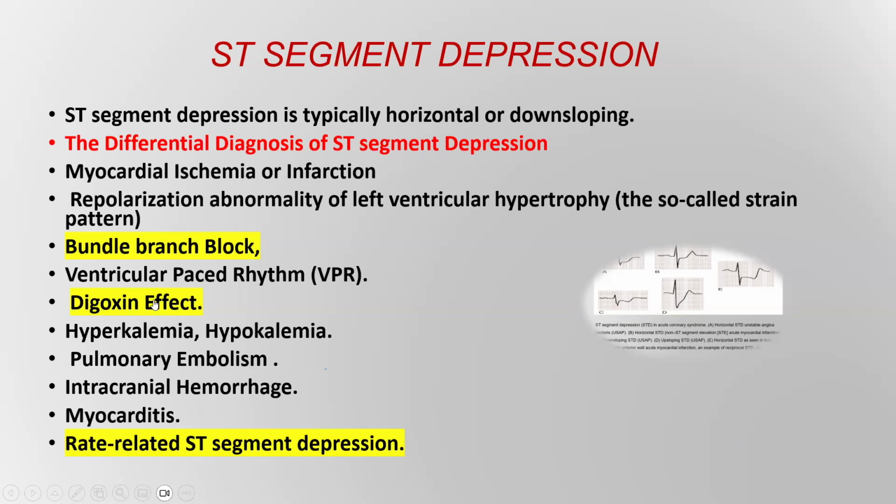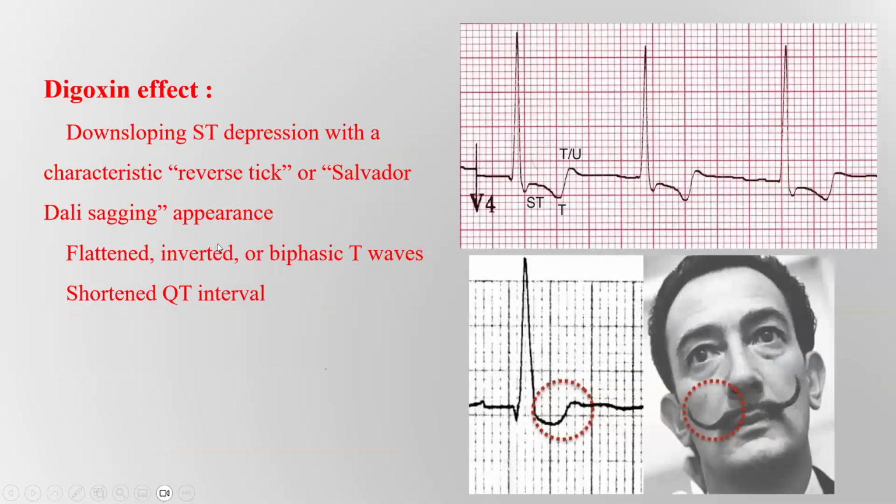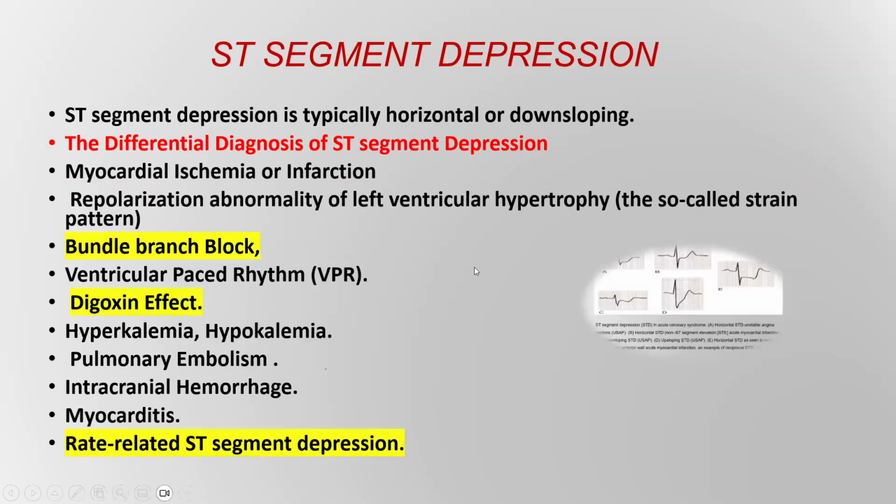How to differentiate the digoxin effect from other ST segment depression? In digoxin effect, there is a downsloping ST segment depression with a characteristic reverse tick. This is a reverse tick, or Salvador Dali's mustache, and this is a sagging appearance of the ST segment depression. You will also find a flattened T wave and shortened QT interval in digoxin effect. This is a digoxin effect, not digoxin toxicity, so it's normal to be found in the ECG of a patient on digoxin.